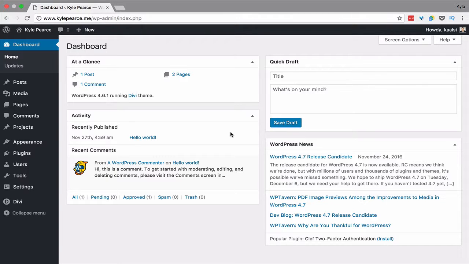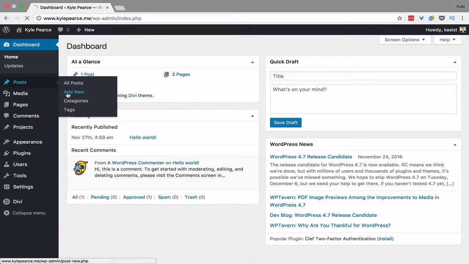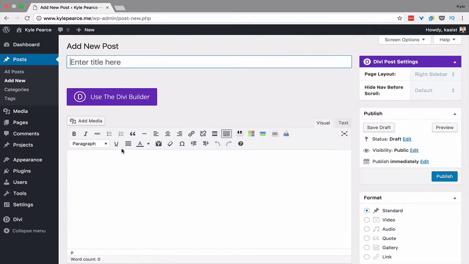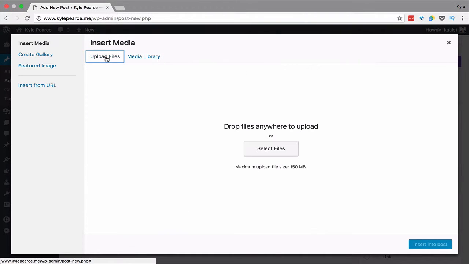And then I'm going to take you through a quick process of adding your first blog post. You can actually do it right here with a quick draft. But you can also go here and get the full WordPress editor. So you're going to see here, you can add media, upload files, etc.